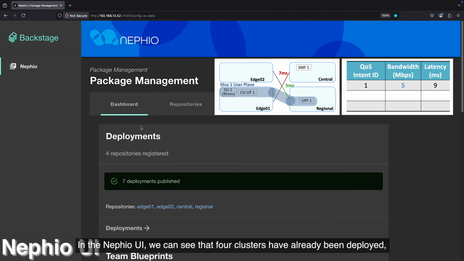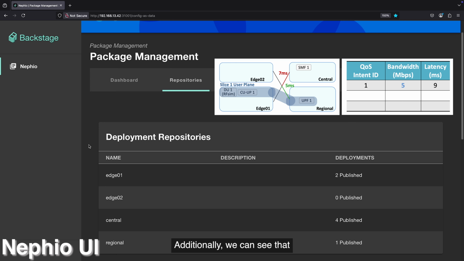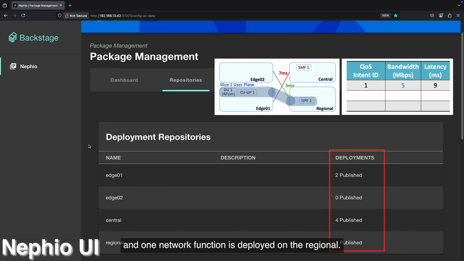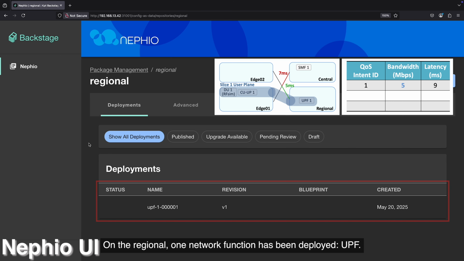In the Nephio UI, we can see that 4 clusters have already been deployed, including 2 edge, 1 central, and 1 regional. Additionally, we can see that 2 network functions are deployed on edge 01, 4 network functions are deployed on the central, and 1 network function is deployed on the regional. On edge 01, 2 network functions have been deployed, CU-UP and DU. On the regional, 1 network function has been deployed, UPF.